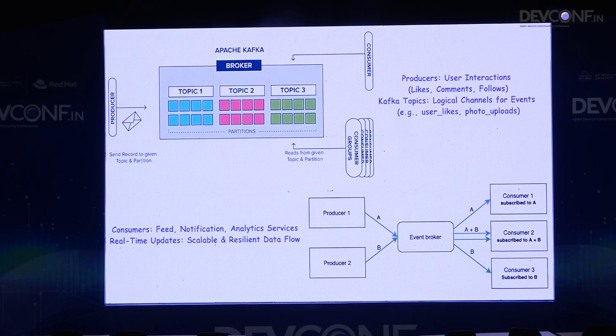Now the consumer can say, I want to subscribe to event A and B, or I just want to subscribe to event A, or maybe a permutation and combination of whatever feature I want to process in real time. So they can subscribe to those topics in real time and get that data, and everything can be processed in real time. As I've mentioned, the Instagram Explore page, all that is happening through this.